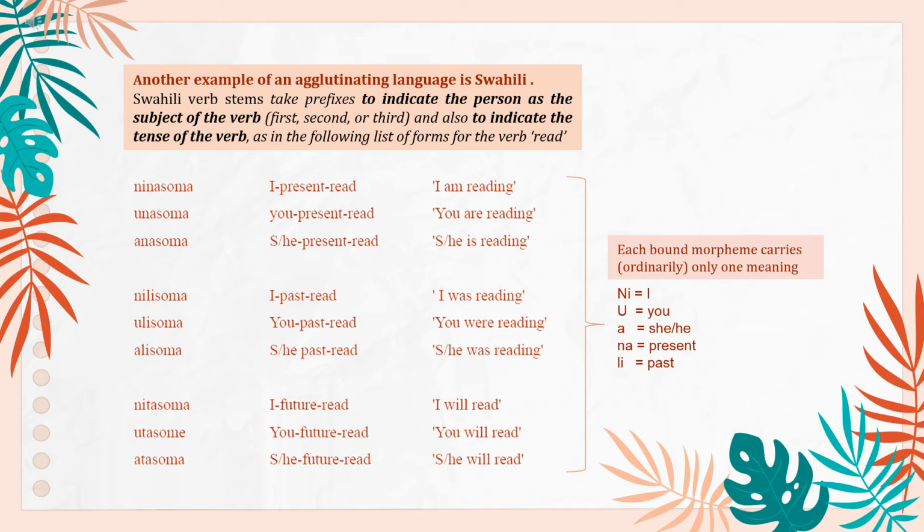"Nitasoma": I, future, read. I will read. "Utasoma": you, future, read. You will read. "Atasoma": she or he, future, read. She or he will read. Each morpheme ordinarily carries only one meaning. Ni means I. U means you. A means she or he. Na means present. And li means past.